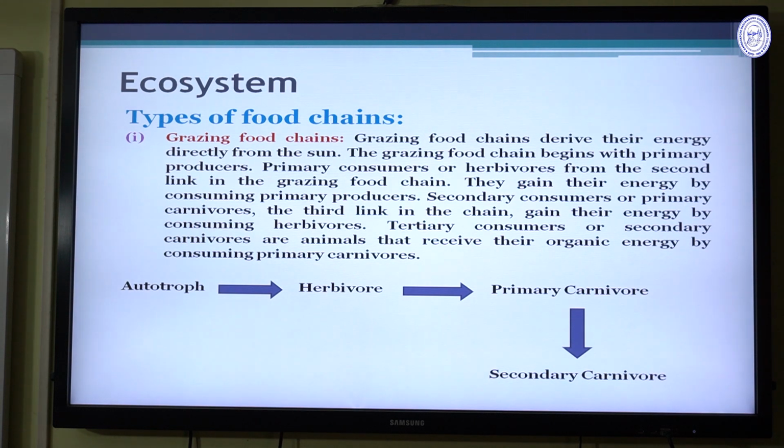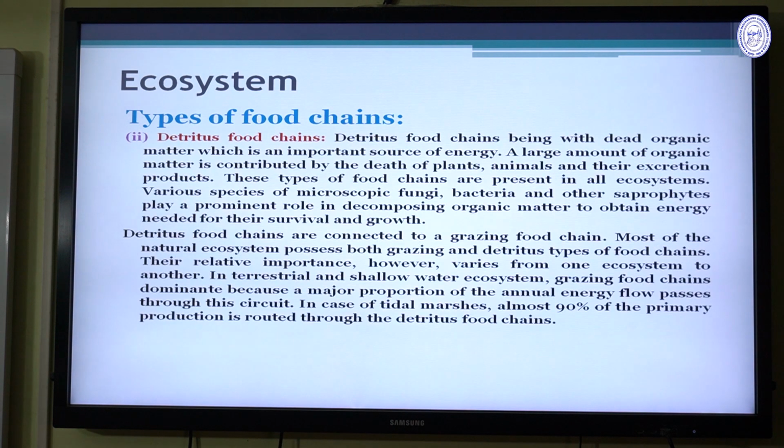This is the flow chain according to the grazing food habit. The first is the autotrophs, which produce the food material and absorb the energy from the sunlight and produce food by the system of photosynthesis. Then second is the herbivores, and they intake the autotrophs directly and consume their energy. Then the primary carnivores directly consume the herbivores, and the secondary carnivores also consume the primary carnivores as well as the herbivores also.